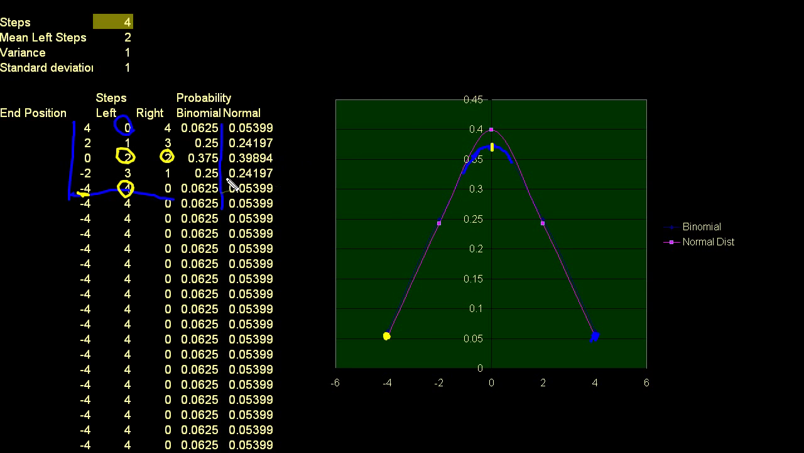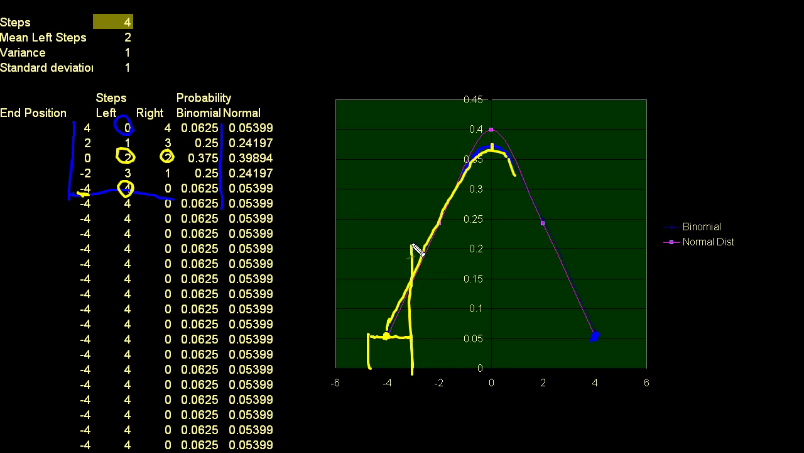But anyway, the blue line right here, and I'll trace it maybe in yellow just so you can see it, is the plot of the binomial distribution. And I connected the lines, but you see the binomial distribution looks something more like this, where this is the probability of getting to -4.